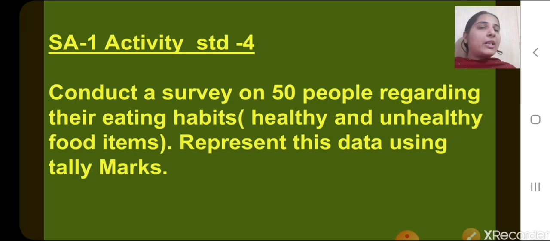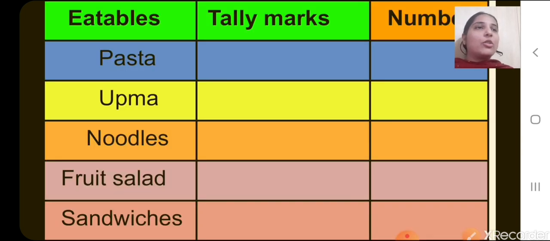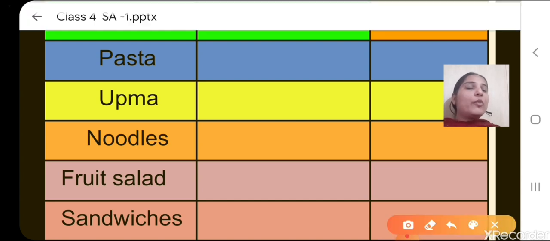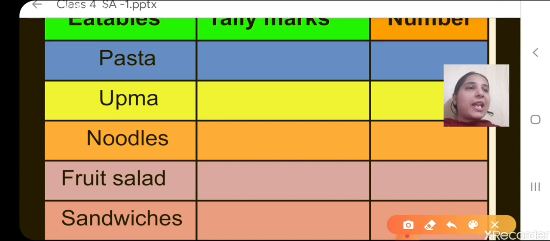So for conducting this survey on 50 people, you may call your friends, you may call your relatives, okay? You may ask them what kind of food they like, and you have to give them the choice. So here you will be making a table like this, where in the first column you will write the items, the eatables, okay? You will not tell them whether it is healthy or unhealthy.